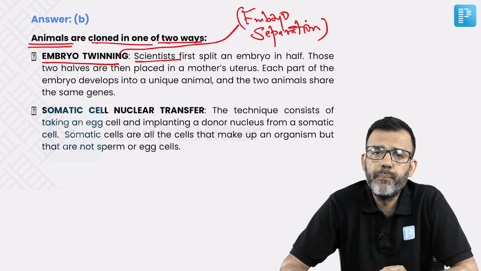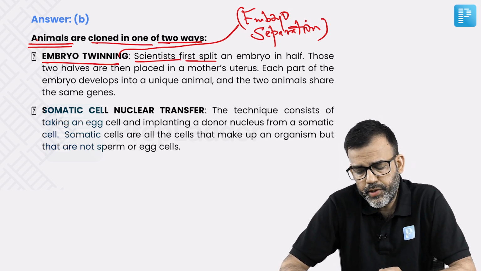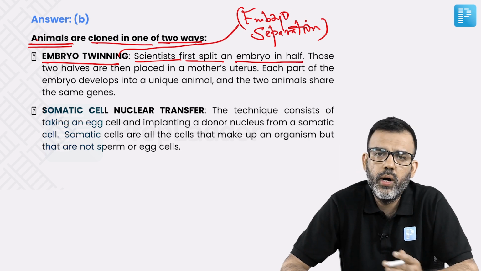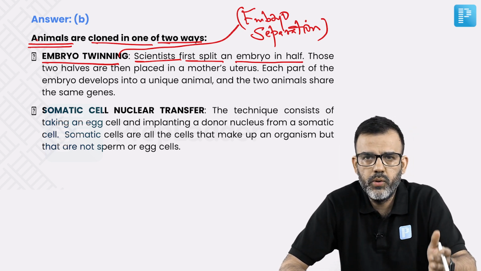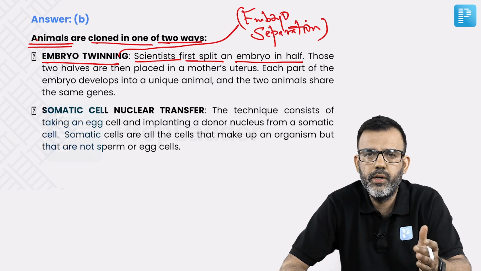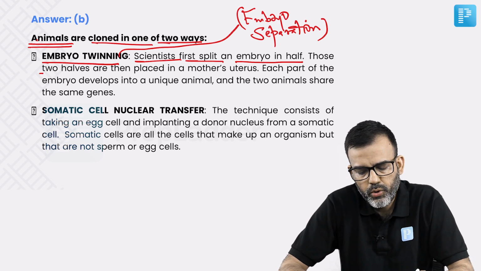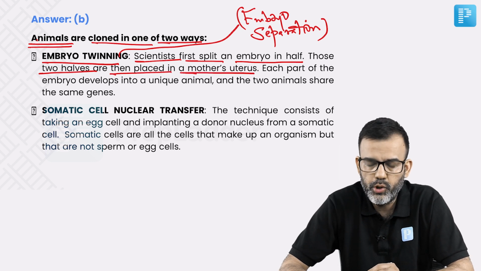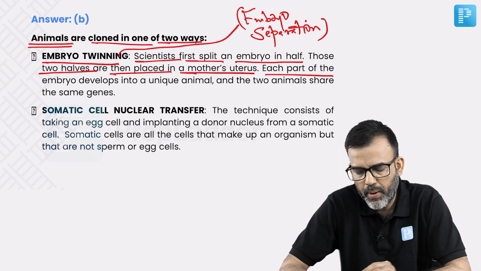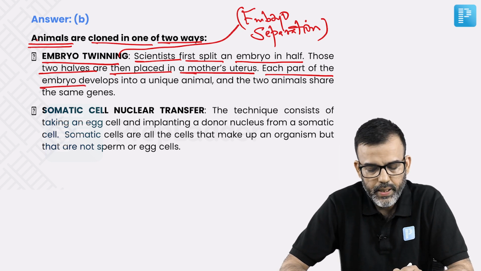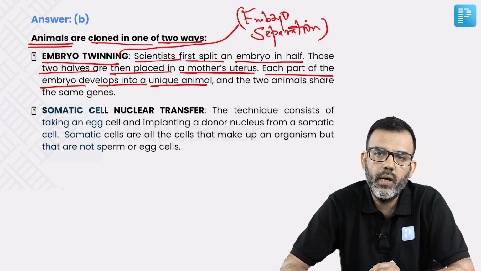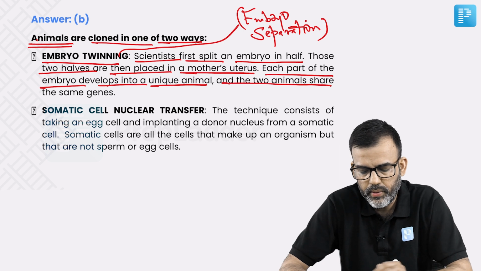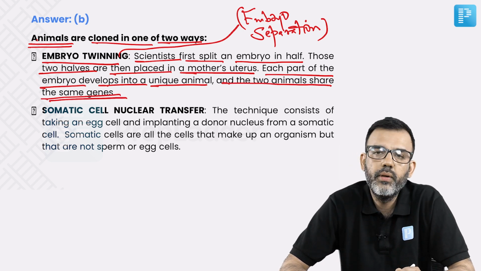Scientists, in this technology, first split an embryo into half. So the embryo gets separated into two parts. Those two halves are then placed in a mother's uterus. Each part of the embryo develops into a unique animal, and the two animals share the same genes.